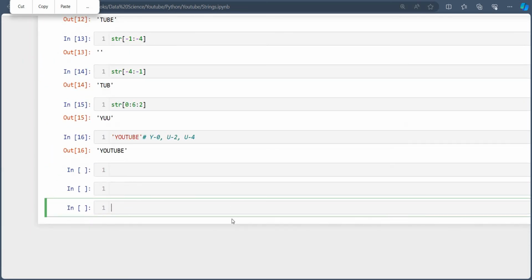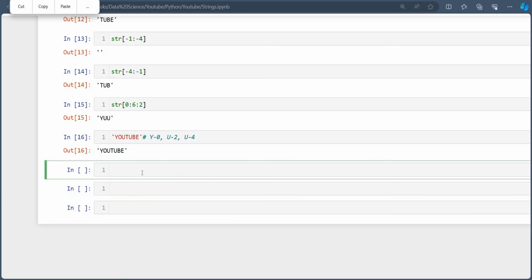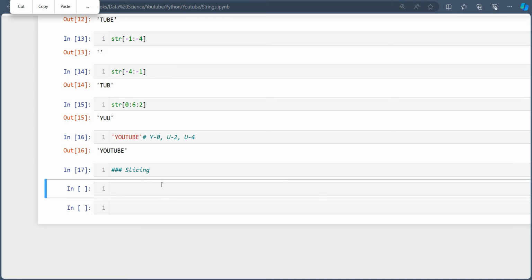Now one more concept I will teach you, that is slicing. This is all slicing only. This -1, -4, this is slicing. Slicing is a very important concept, guys. This can be asked in an interview or in a competitive exam also. They will give you any string or any list, and they will ask you the slicing of it. So what is slicing?